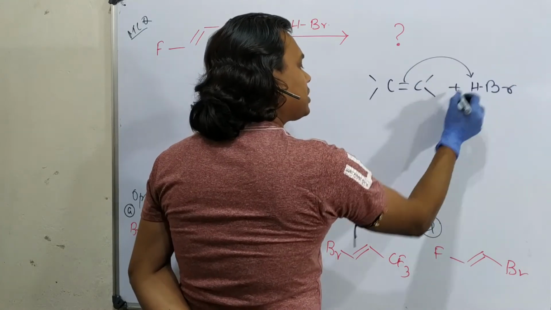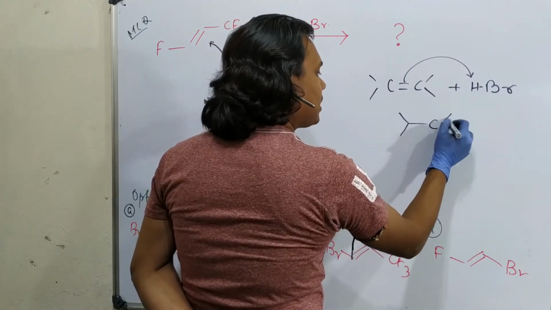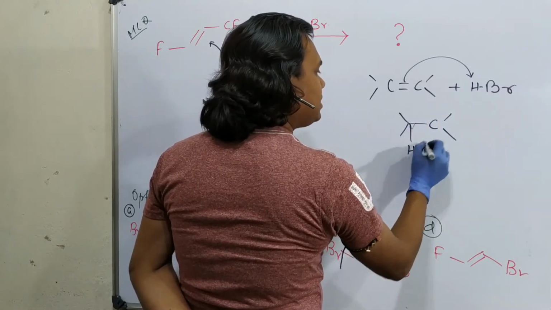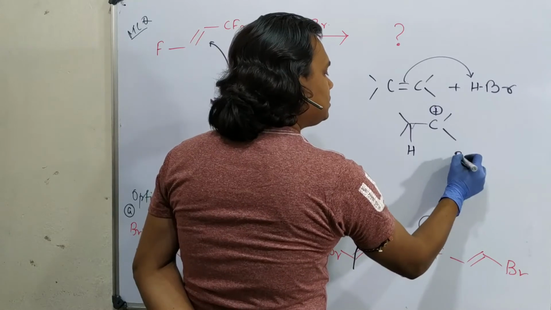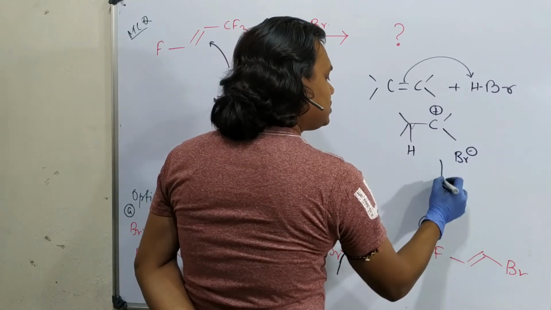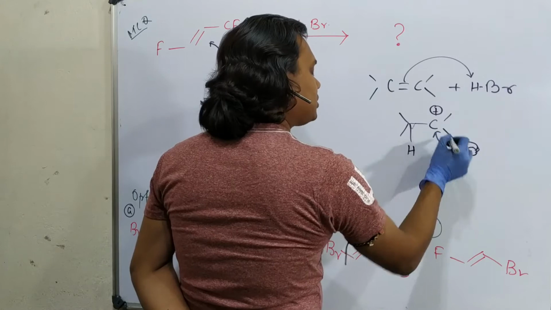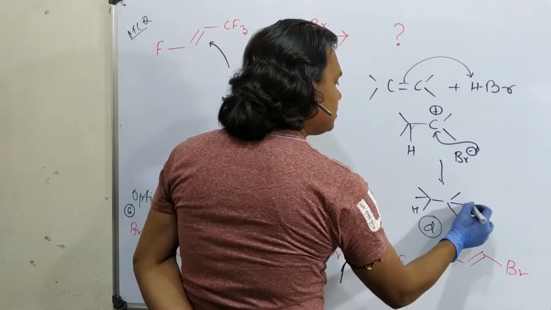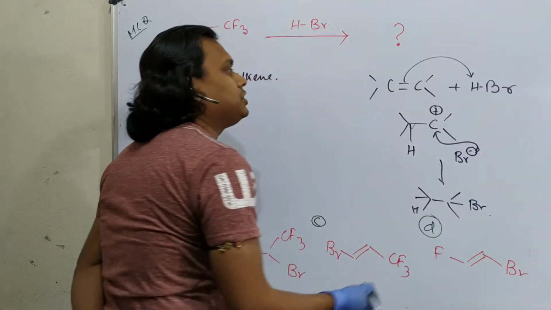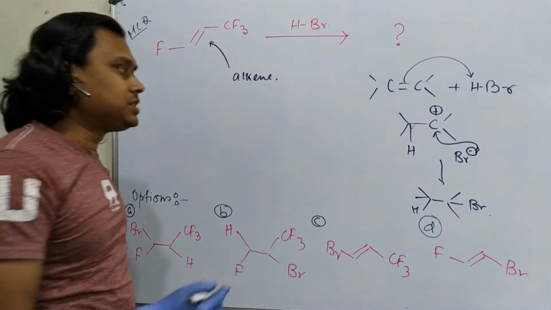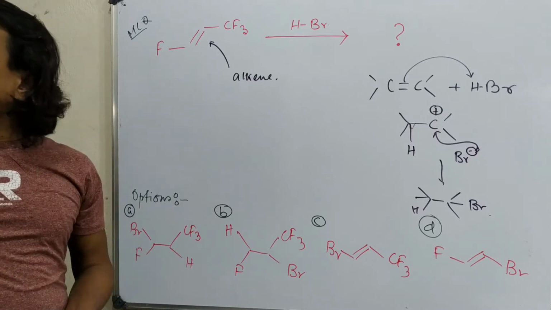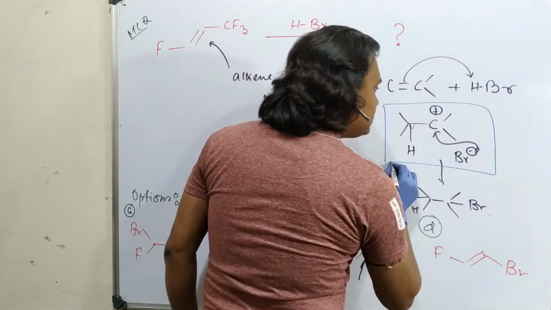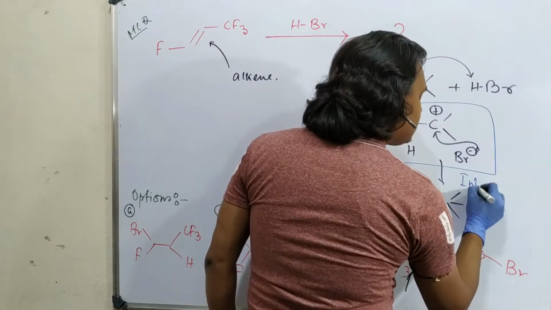This alkene first reacts with H plus and produces a carbocation. So this is H, this is C plus, this is bromide, and then this bromide gets attached to this carbocation and ultimately results in this bromo derivative. This is an addition reaction through a carbocation intermediate. Now, if we want to conclude anything on such a reaction, we need to focus on this intermediate.